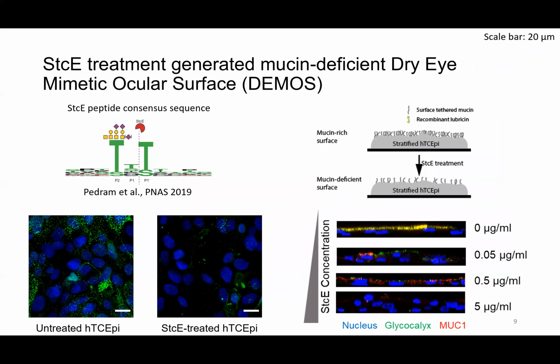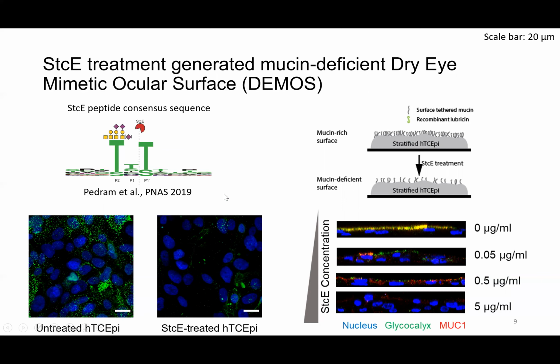To mimic the altered mucin expression observed in many dry disease patients, we utilize a recombinant protease extracted from E. coli, which is called sticky. Sticky targets a peptide consensus sequence commonly found in mucin and mucin-like glycoproteins. We use sticky-treated differentiated corneal and conjunctival epithelial cell layers as our mucin-deficient dry disease model ocular surface, or DEMOS.